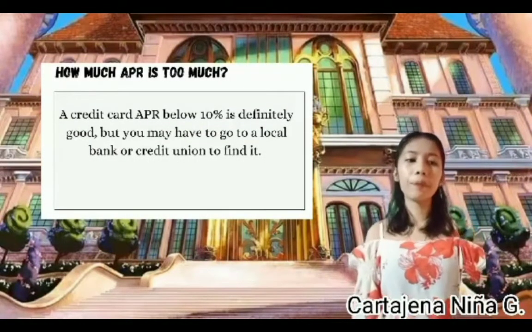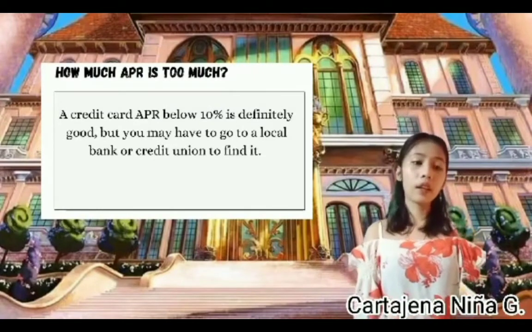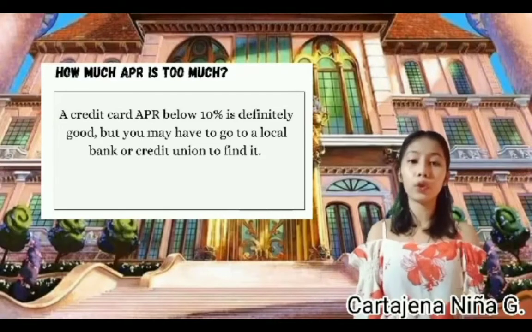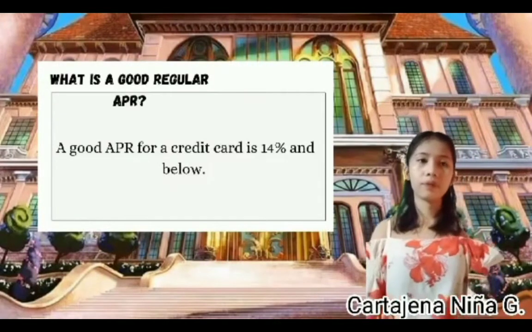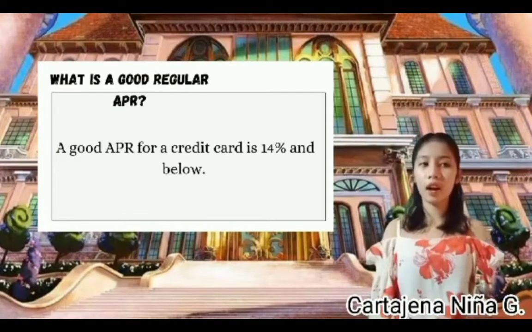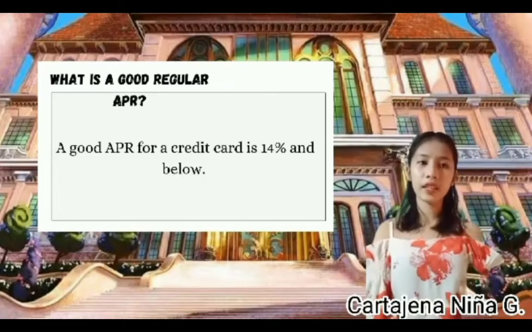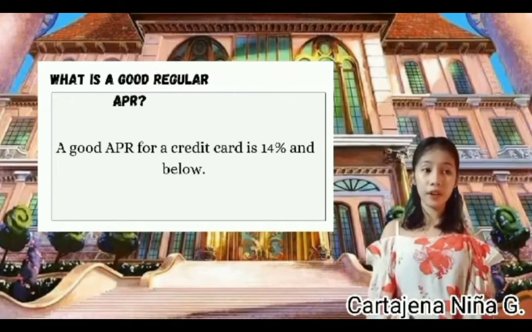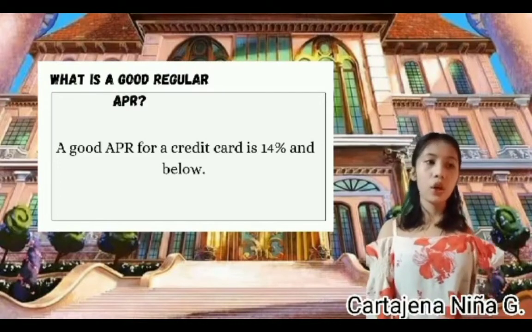A credit card APR below 10% is definitely good, but you may have to go to a local bank or credit union to find it. What is a good regular APR? A good APR for a credit card is 14% and below. That is better than the average credit card APR and on par with the rates charged by credit cards for people with excellent credit, which tend to have the lowest regular APRs.